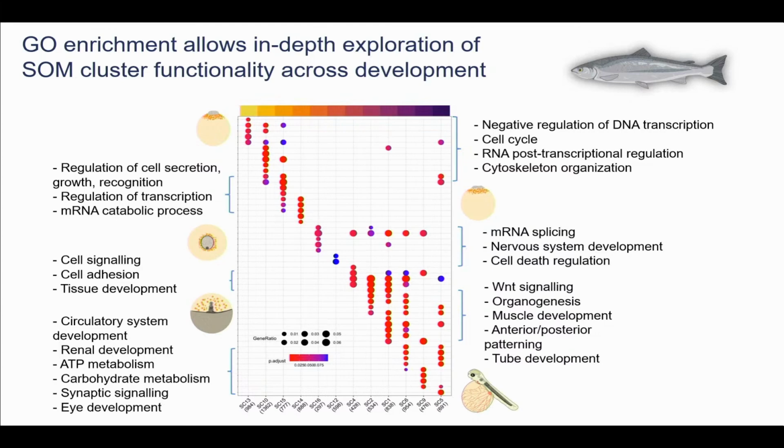perform their function. Later on, as we advance into blastulation, we start getting terms associated with cell secretion, cell growth, and cell recognition, as well as regulation of transcriptome, telling us that it's likely that, at least in this period, the terms associated with actual genome activity start to increase. Also mRNA catabolic process, which is an indication that likely the maternal RNAs are being degraded throughout here. These are all suppositions, but I think it's a pretty decent likelihood that that's the case.